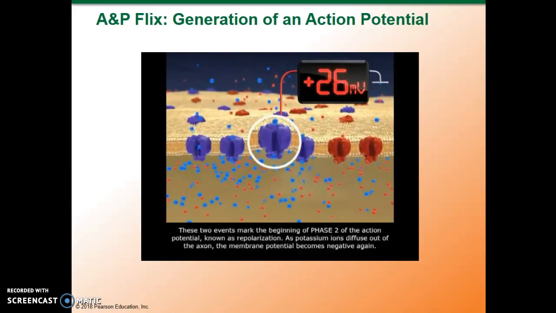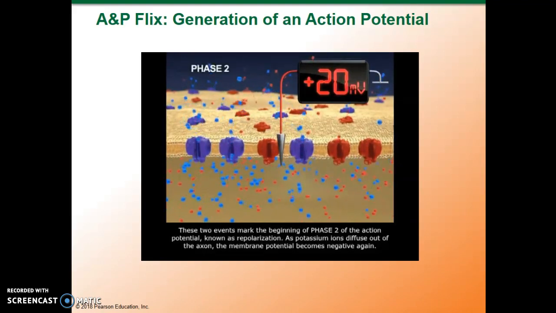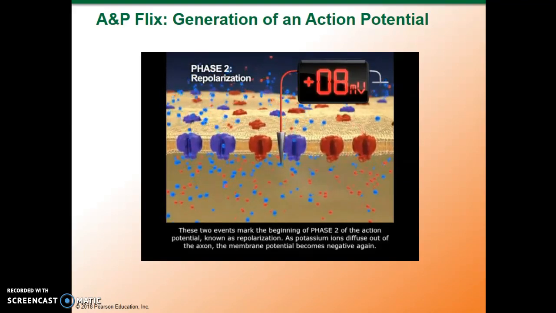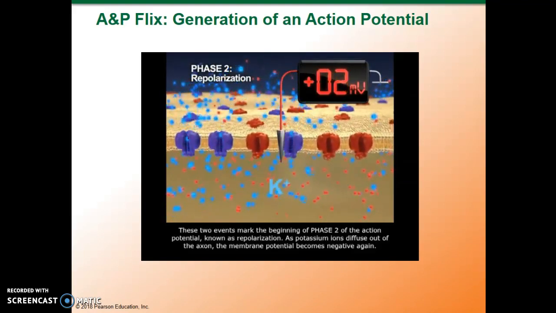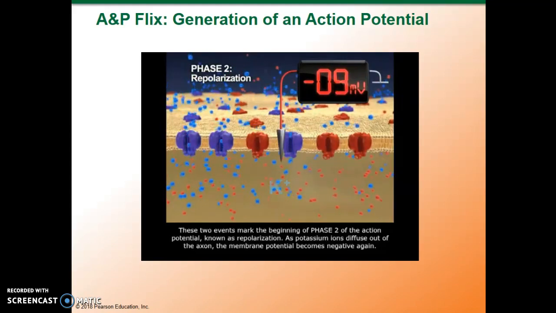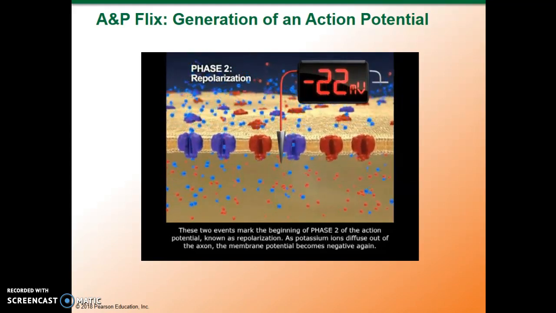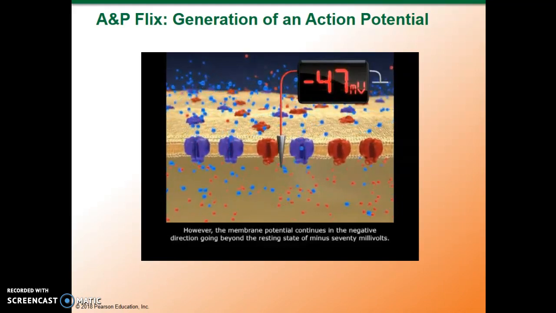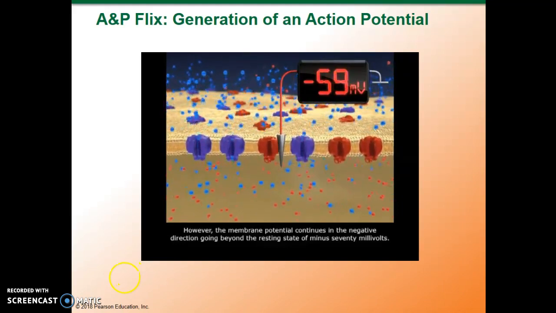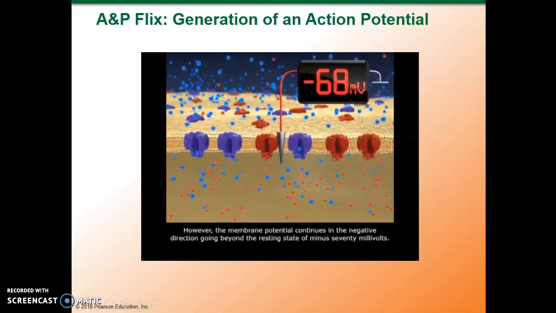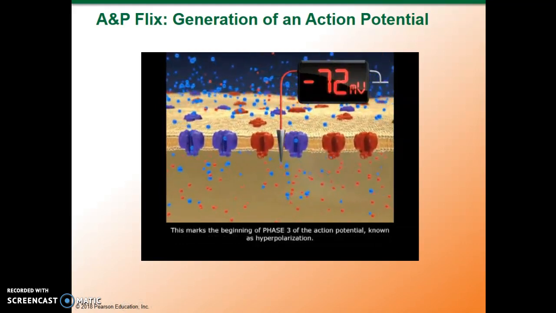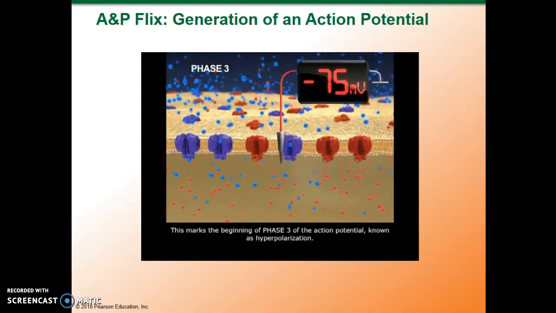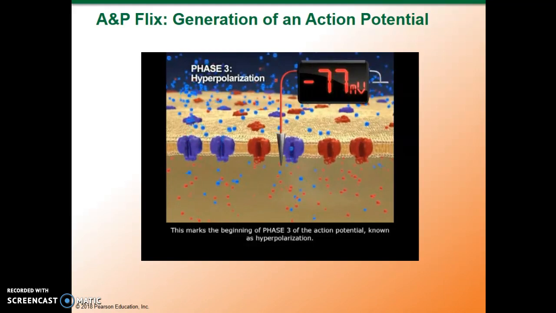These two events mark the beginning of phase 2 of the action potential, known as repolarization. As potassium ions diffuse out of the axon, the membrane potential becomes negative again. However, the membrane potential continues in the negative direction, going beyond the resting state of -70 millivolts. This marks the beginning of phase 3 of the action potential, known as hyperpolarization.